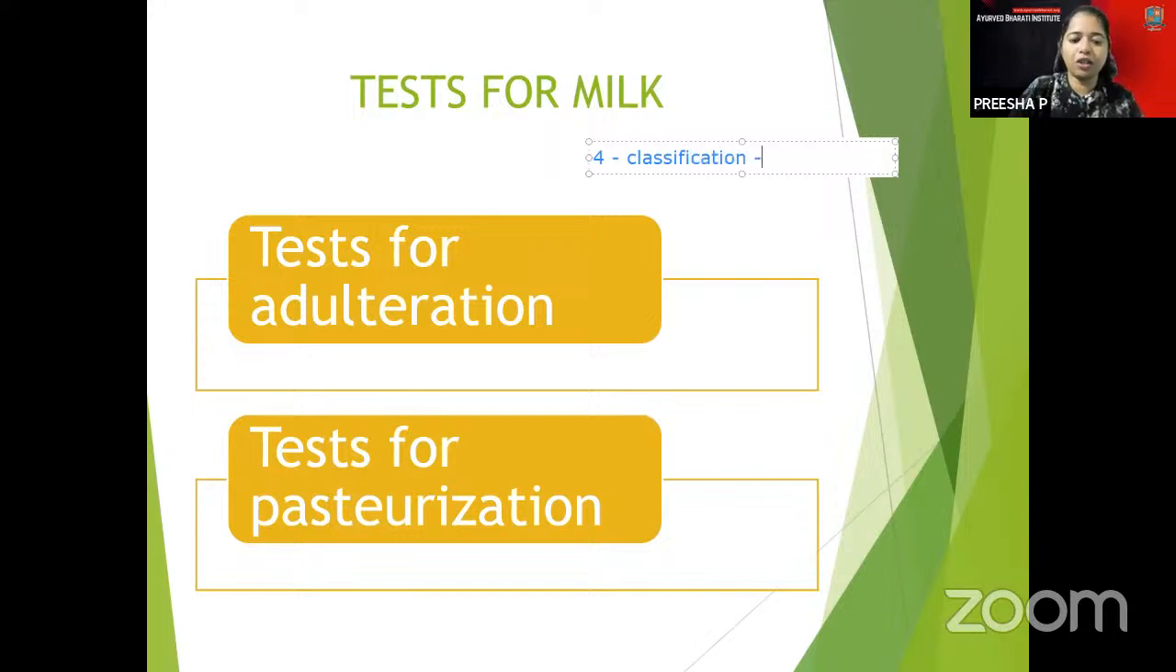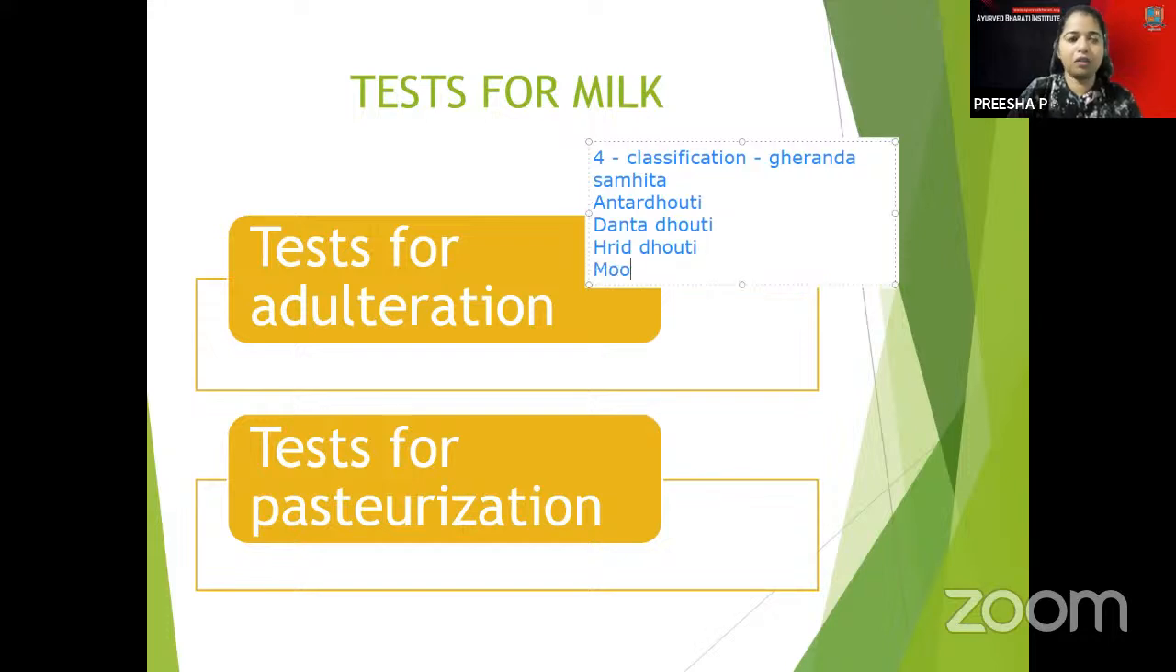That is the 4 classification which is told by Gheranda Samhita there. So here you have Antar Dhauti, Danda Dhauti, Hrid Dhauti, and Moola Dhauti there. So that also I will write. Antar Dhauti is there. Then Danda Dhauti is there. You have the Hrid Dhauti. Then the Moola Dhauti. These are the important things which is told there.